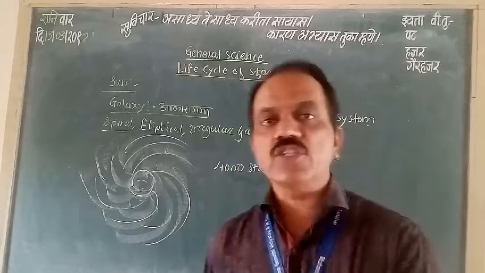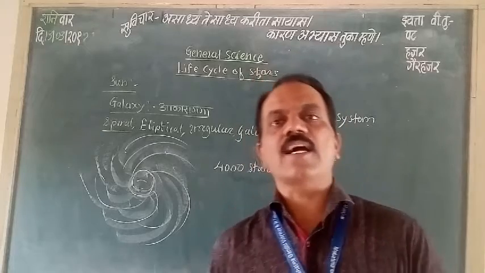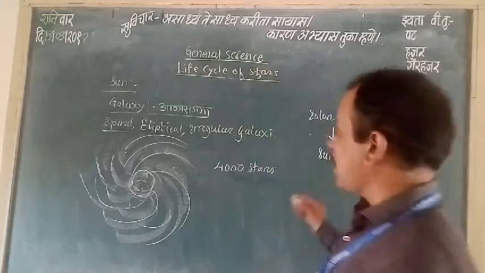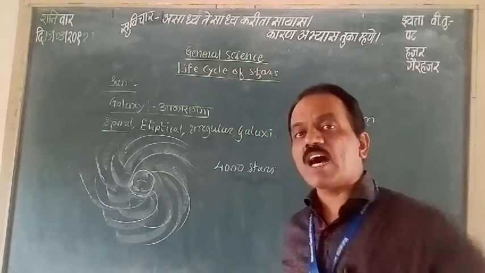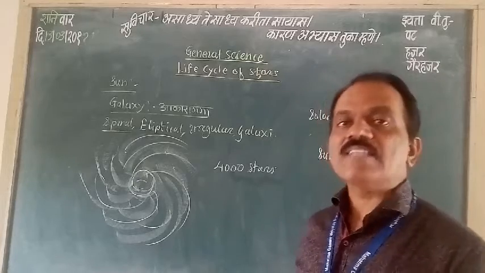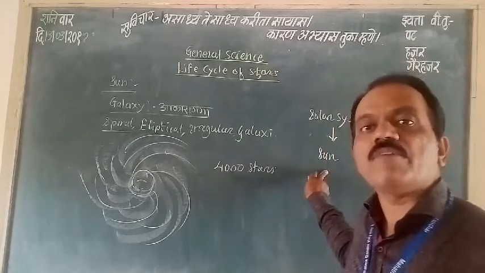And what are the structures of these other stars like? Their shape and mass are larger or smaller as compared to that of the Sun.